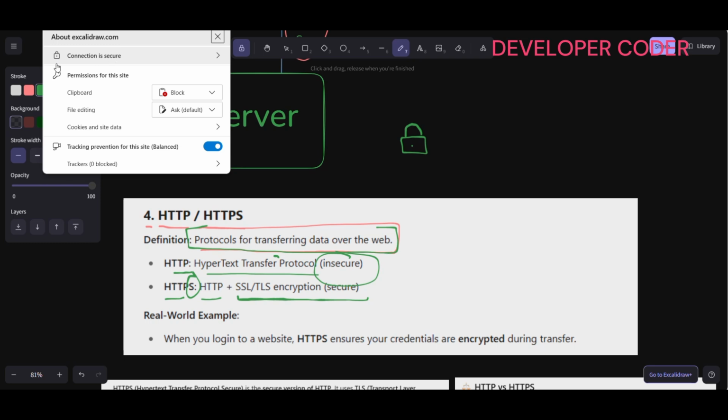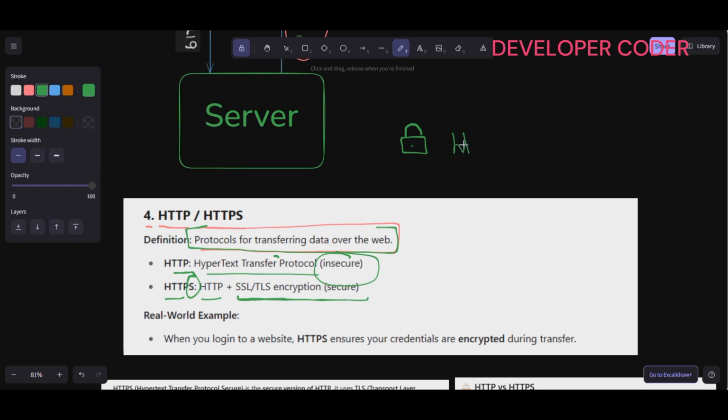So the lock symbol means that this website is going to use HTTPS only, right? If any website is showing something like "Not secure", that simply means that website is using HTTP only. Real-world example: when you log into a website, HTTPS ensures your credentials are encrypted during transfer.